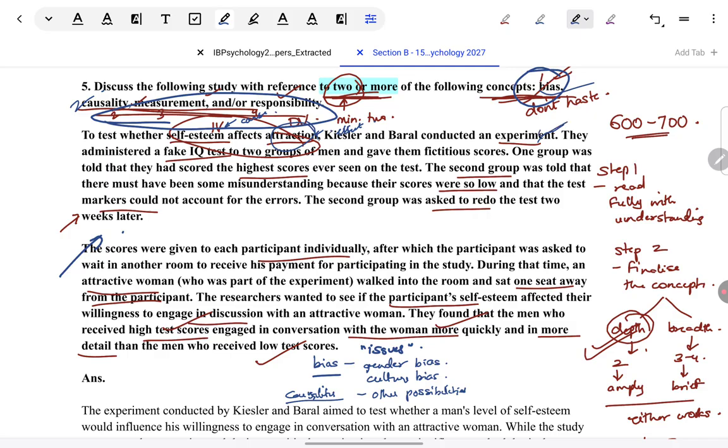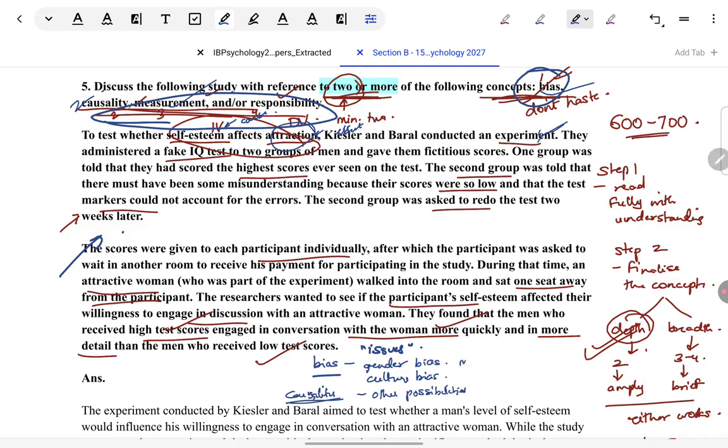And we can take that as a positive also here of causality, that there is manipulation of the IV. But then I also know from my understanding of research methods that confounding variables always exist. So I should always think about them when it comes to causality. Next, third issue is measurement. Again, whatever is then causality in depth, I will show you in the model answer. Right now, I'm just brainstorming.